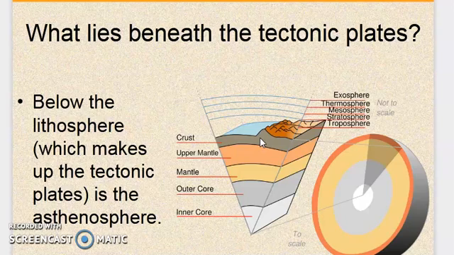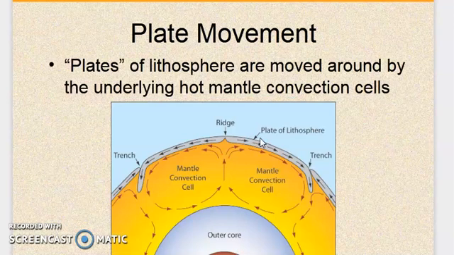Now, below the lithosphere we have the part called the asthenosphere. This asthenosphere is made of molten lava in a viscous stage, and these plates are moving above this asthenosphere. So, what lies beneath the tectonic plate? This is the asthenosphere. Now, the movement of the plates.